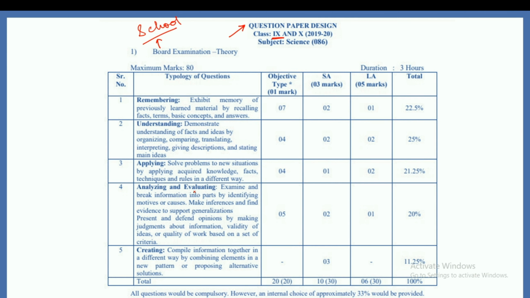Now over here there are different types of questions that will be asked in your exam. So what are the types of questions? You will get some 1 mark questions, you will get 3 mark questions, and you will get 5 mark questions. Now 1 mark questions are known as objective types or OTs. Then 3 mark questions are known as short answer types or SAs, and the 5 mark questions are known as long answer types or LAs, right? So these are the 3 types of questions that we are going to get in our exams, right?